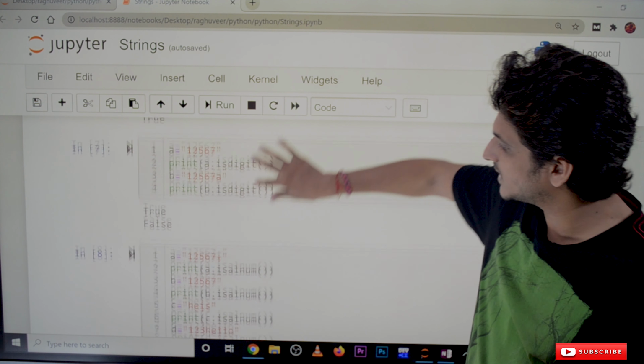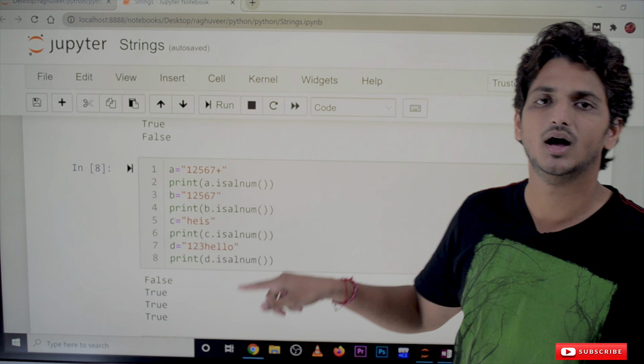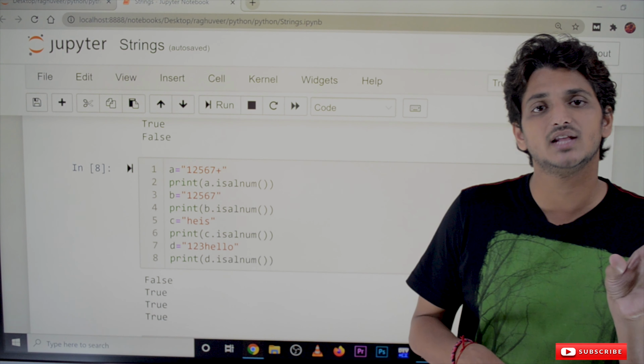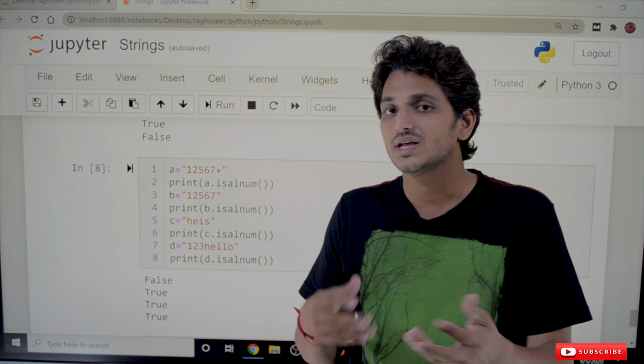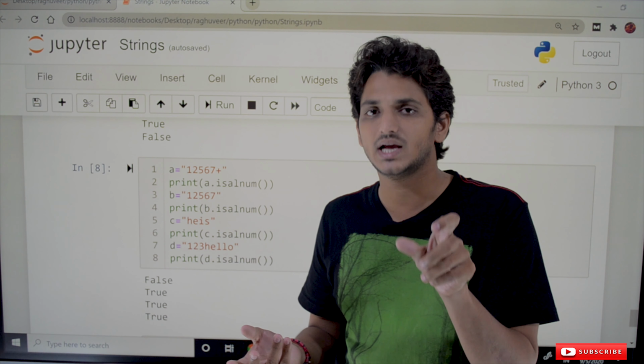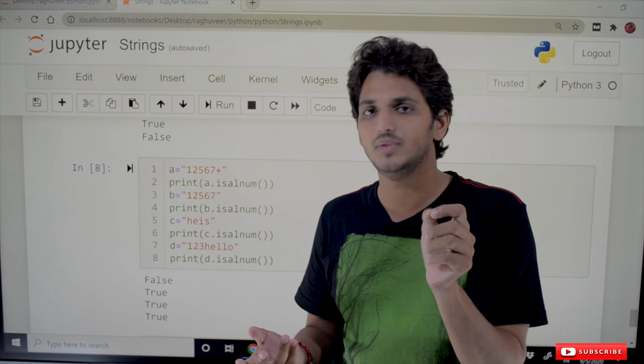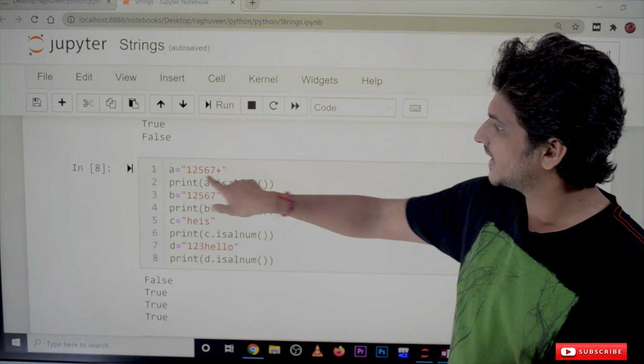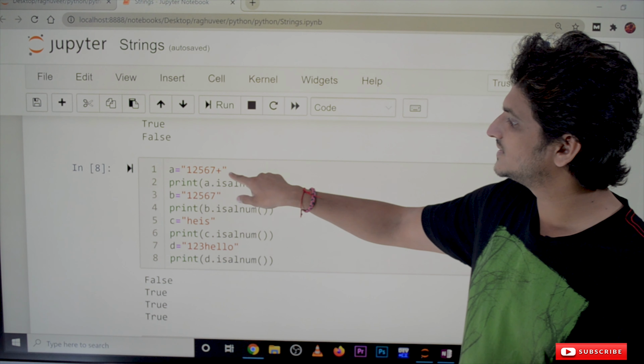The same way, the next method is isalnum. It will give true if the string contains either numerical values or alphabetical values. That is what alnum means, alphabets or numerical values. Take this example, a is equal to 1 2 5 6 7 plus.